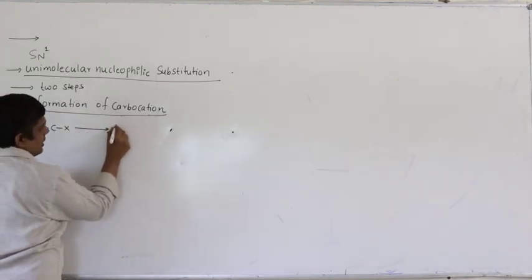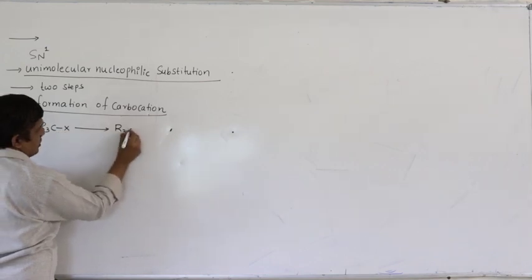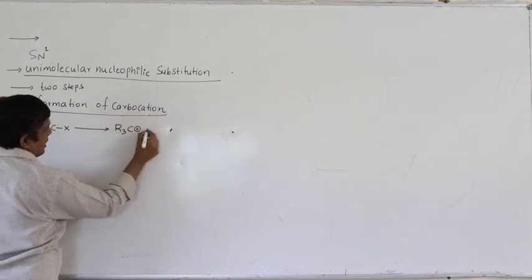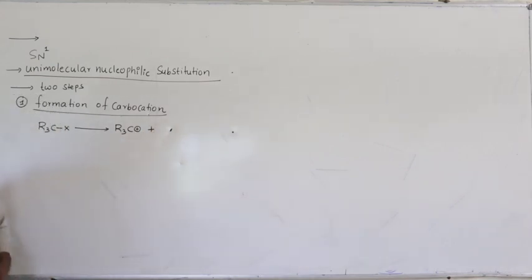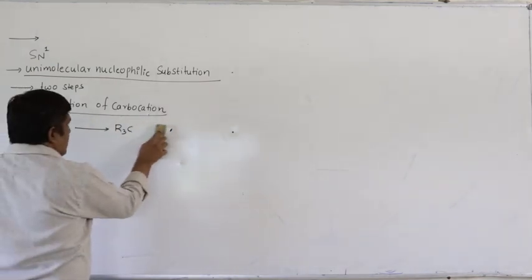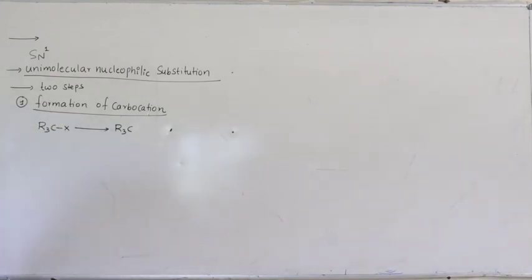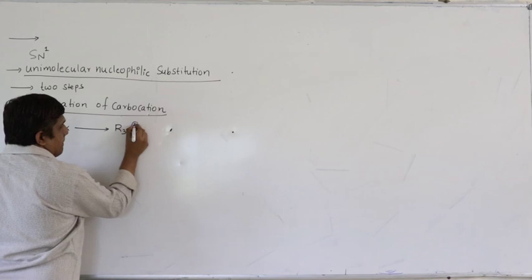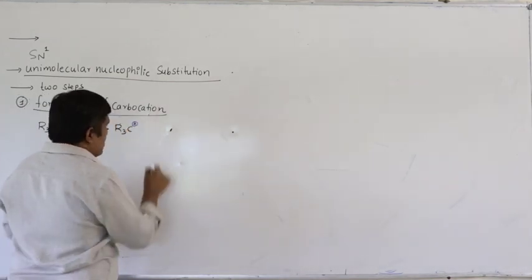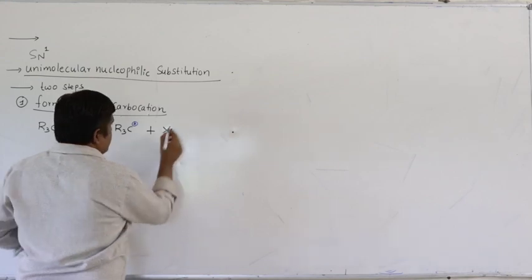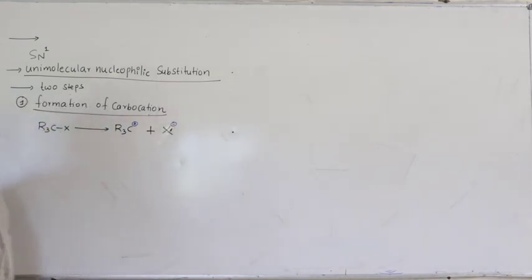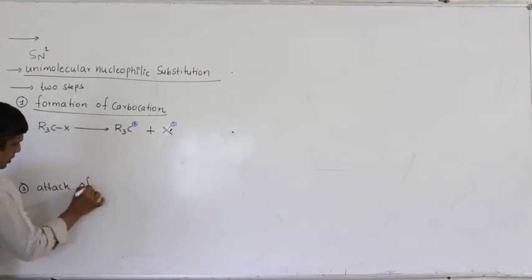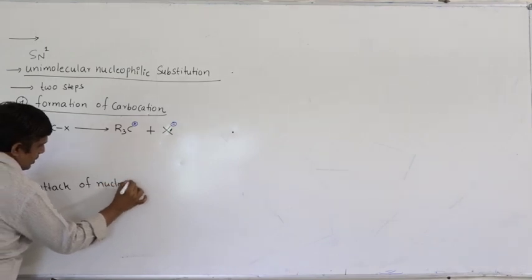So this carbon halogen bond is cleaved, resulting in the formation of a carbocation, carbon carrying positive charge, and X minus. So the first step involves formation of carbocation. Now coming to the second step, attack of nucleophile.